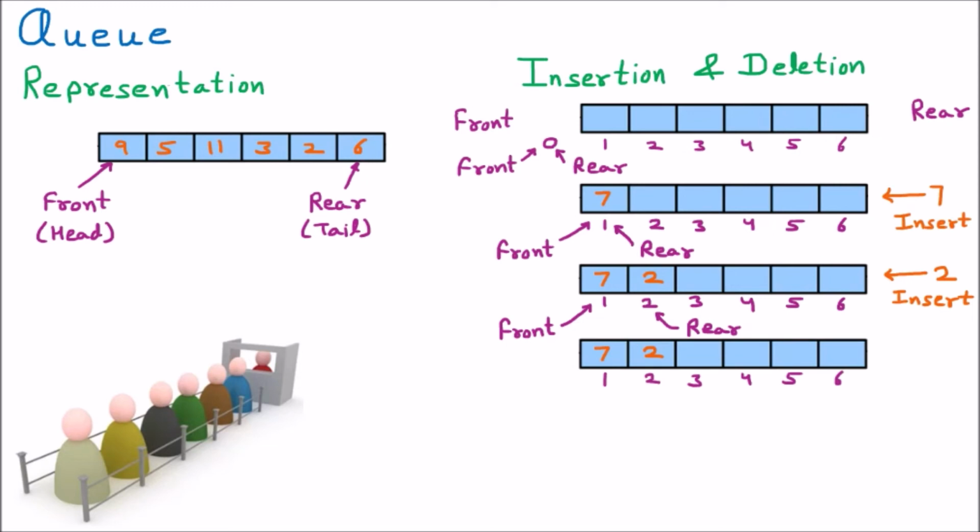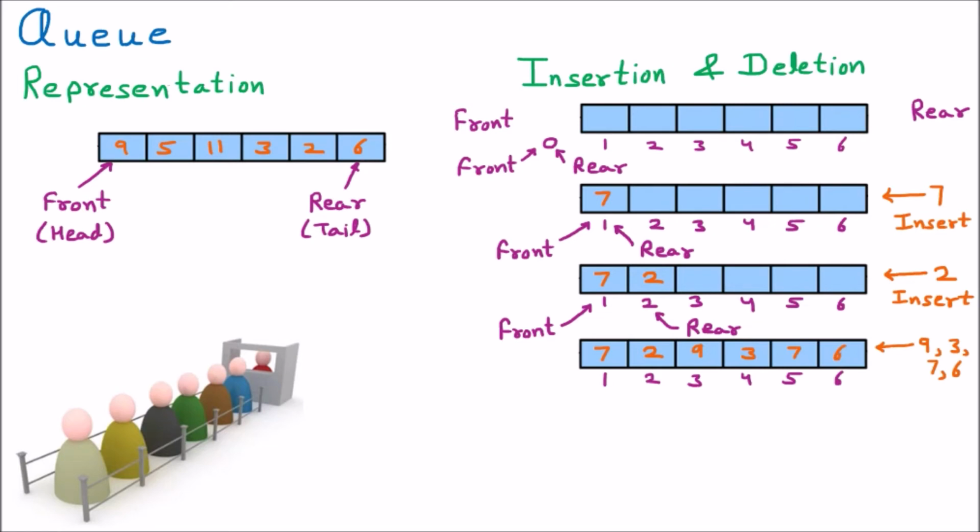Let us suppose that we are going to insert more elements here. Let us suppose that I have inserted 9, so 9 will come here. Then if I insert 3, 3 will come here. Afterward if I insert 7, 7 will come here. And if I insert one more element, let us suppose 6, 6 will come here. So these elements are inserted.